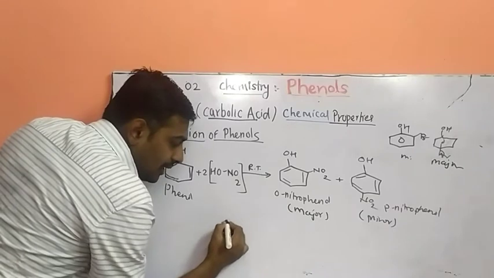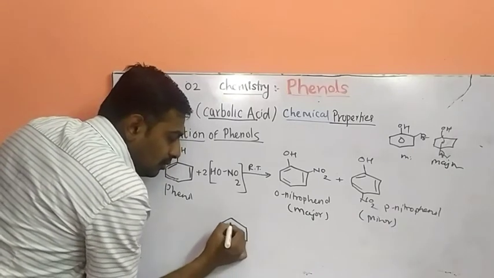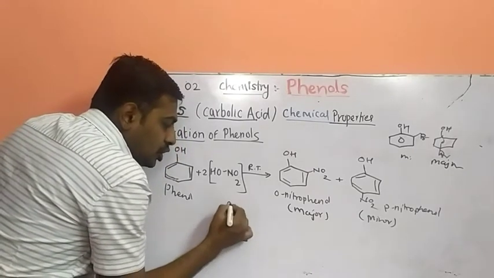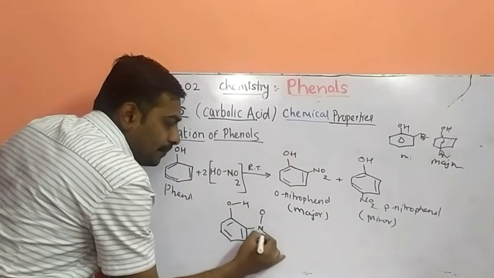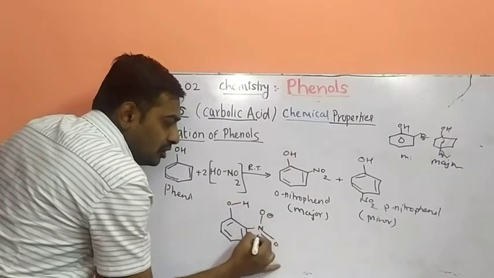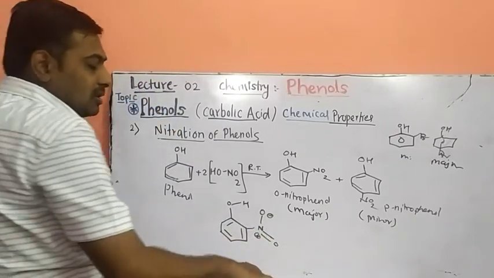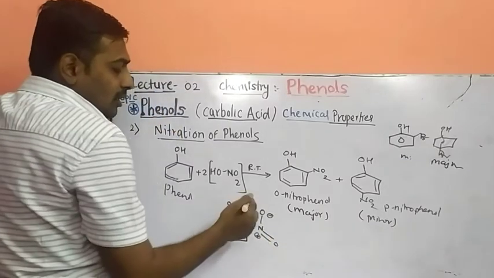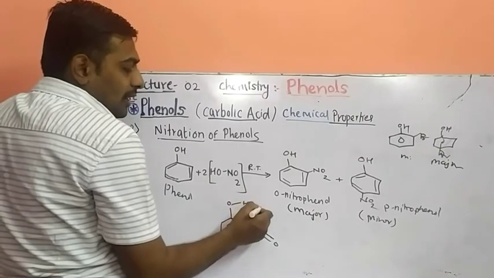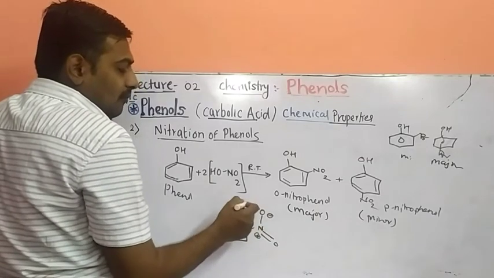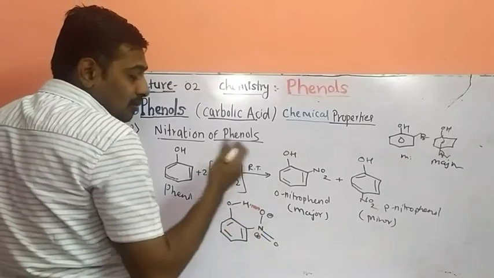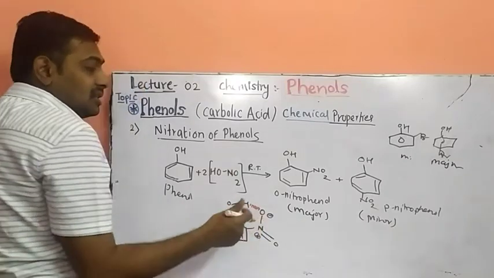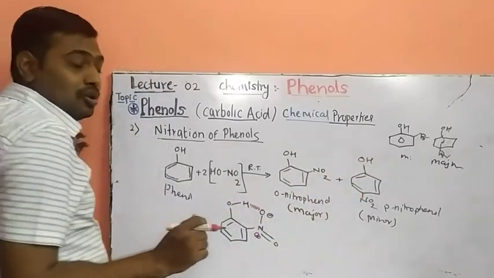When phenol develops the ortho-nitro compound, it shows hydrogen bonding. So this is the ortho-nitro structure. What happens in this ortho-nitrophenol? Hydrogen bonding develops at the ortho position, and a 1, 2, 3, 4, 5, 6 six-membered ring is formed by the hydrogen bonding, but such a ring cannot be formed at the para position.